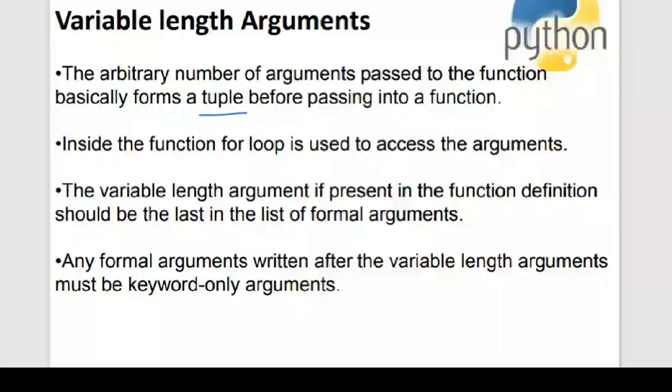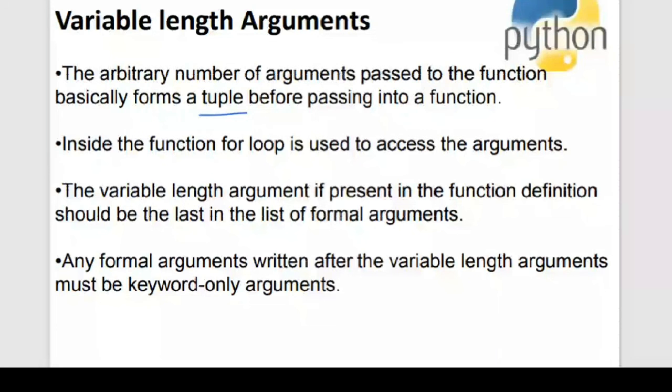If you are writing something after the variable length arguments, they should be keyword-only arguments, not normal arguments. So first you need the normal arguments, then the variable length arguments, and then the keyword-only arguments. These are the rules to keep in mind while writing variable length arguments in your program.